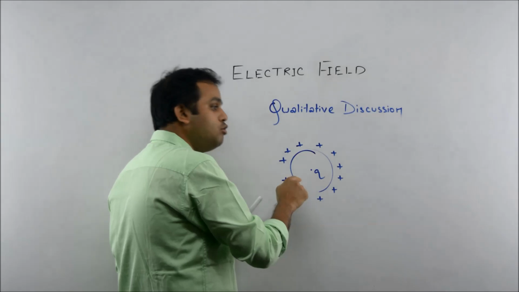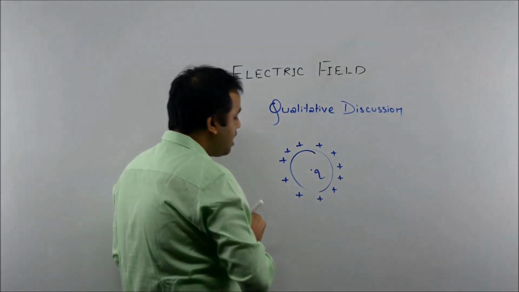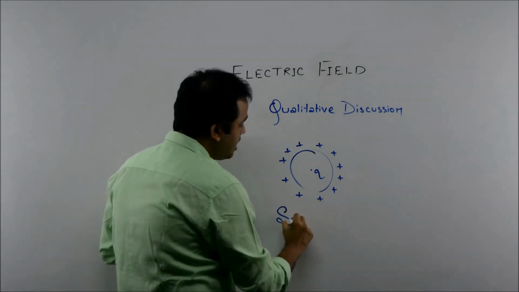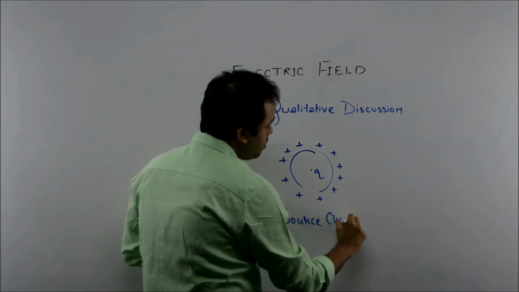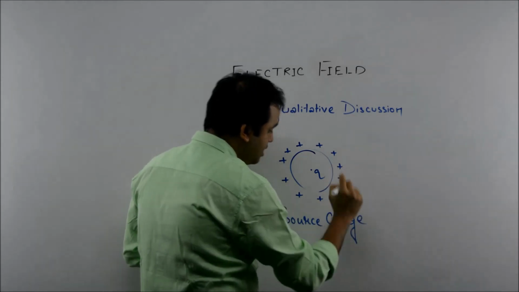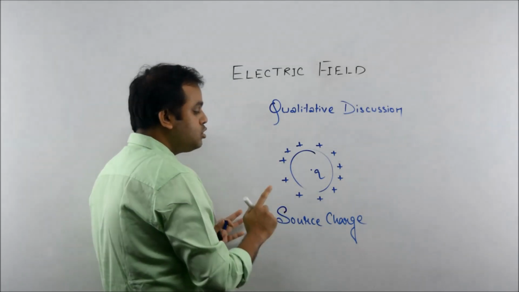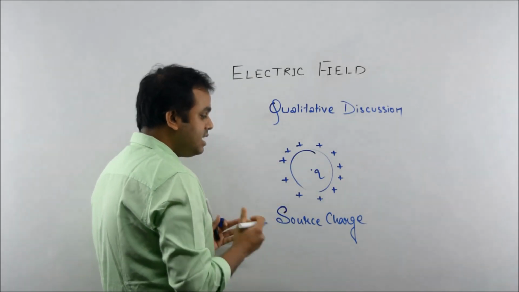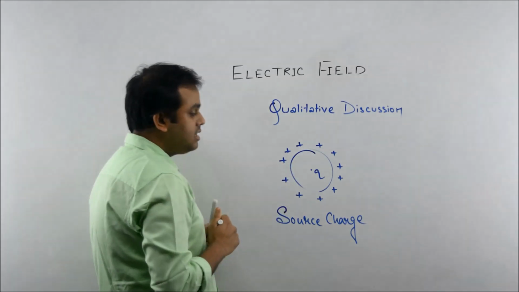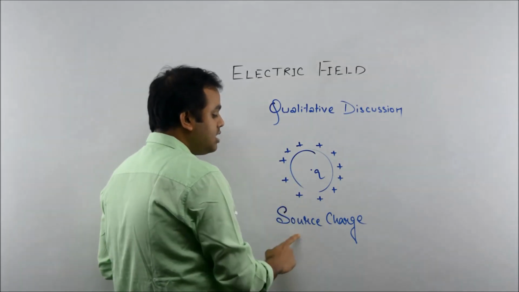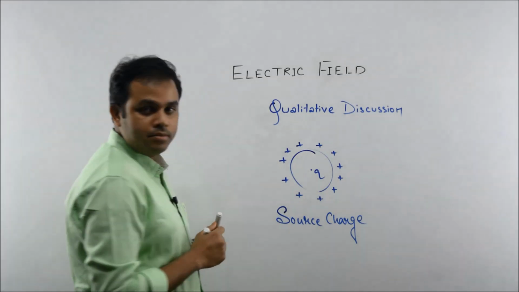So this is the source of electric field. That is why we will name this charge as source charge, because this charge is the source of electric field, or we will talk about the electric field of this charge.